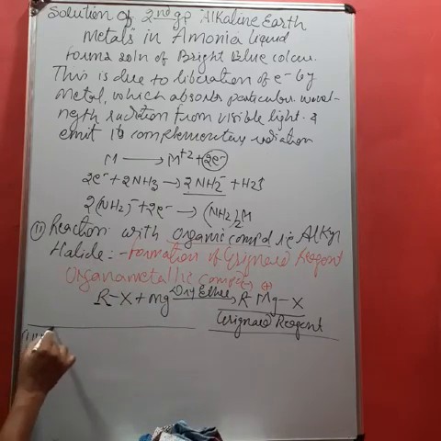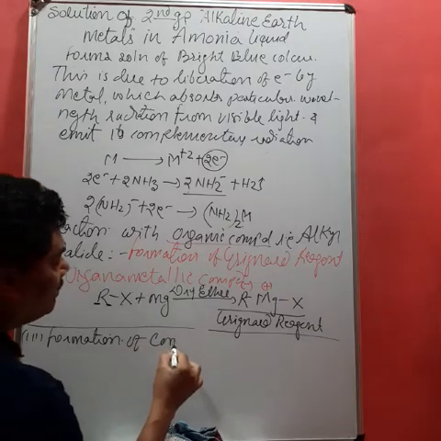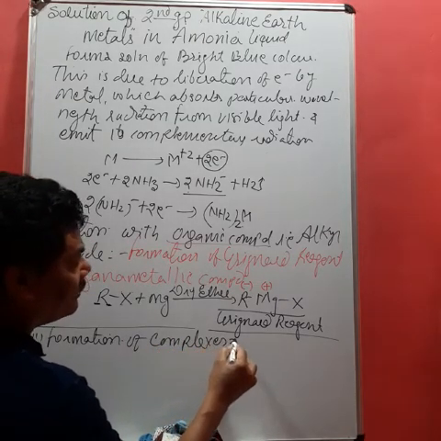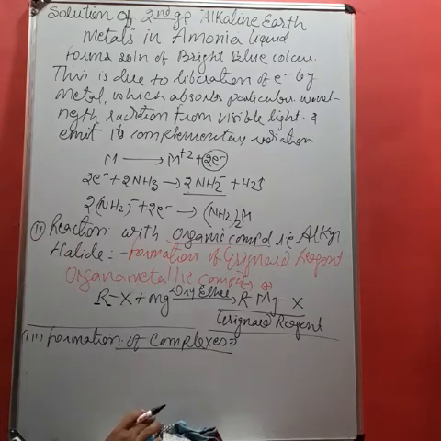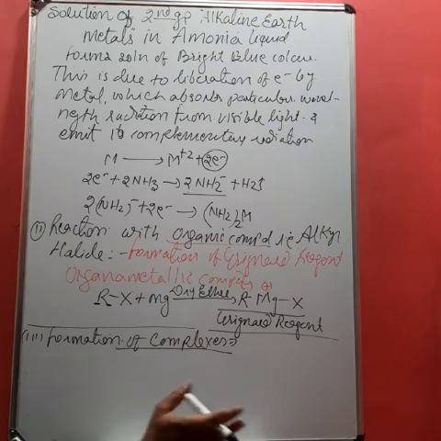Third one is formation of complexes. Complexes, they are called what? Coordination compound complexes. Okay, actually student, the complexes are generally formed by the d block metal. Okay, developed metal, that is transition metal like cobalt, chromium, nickel, copper.